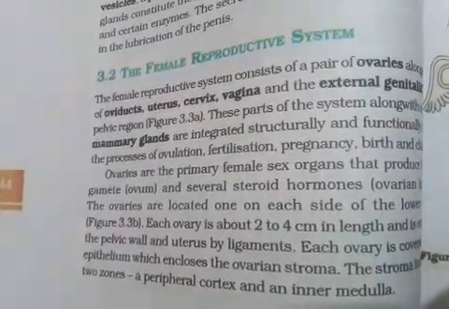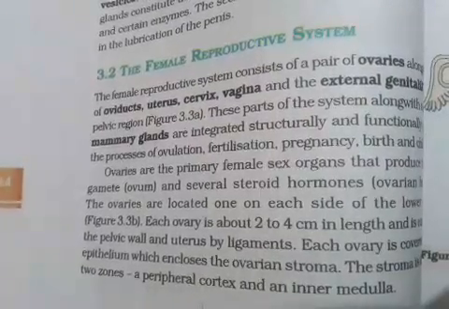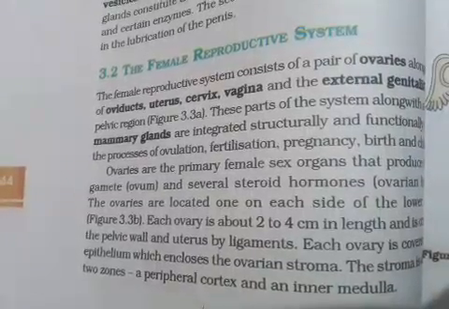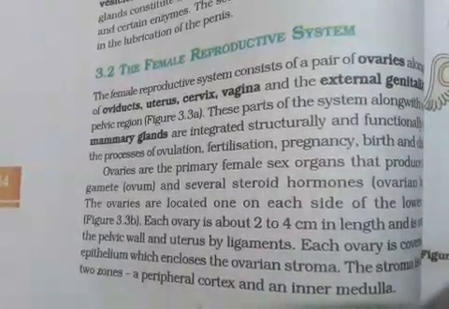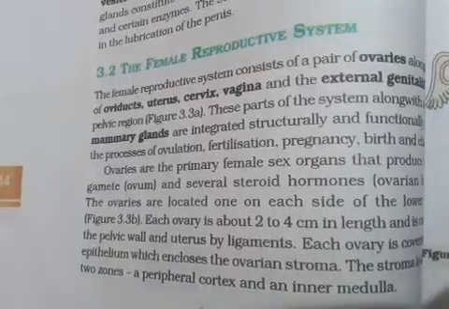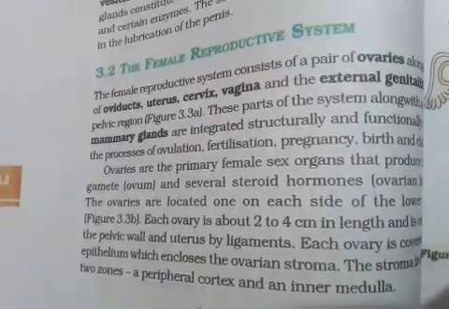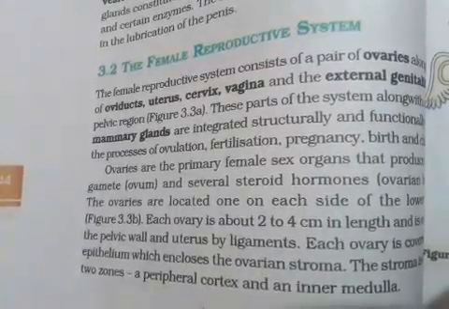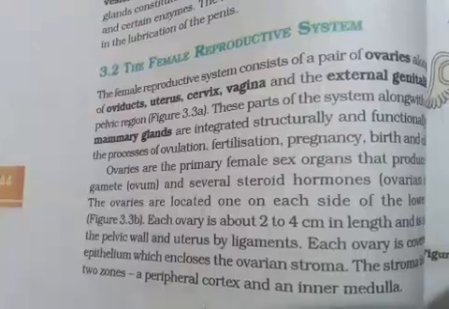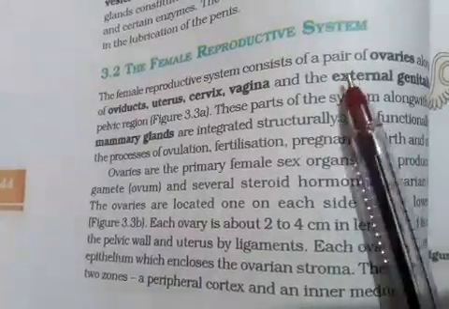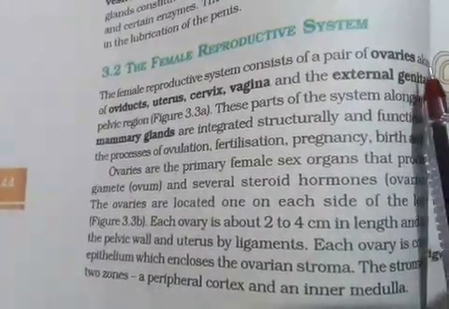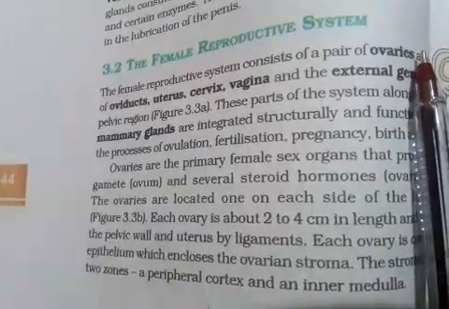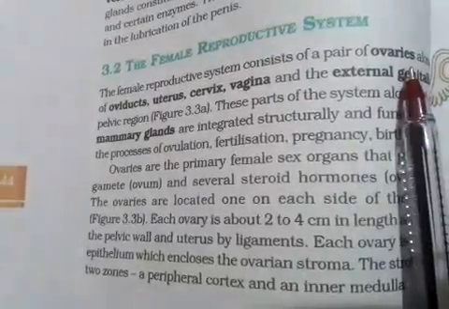As you know what we have done in male reproductive system. The male reproductive system comprises of the primary sex organ, that are the testes, and other accessory ducts and glands, and the external genitalia. Similar kinds of structures are found in the female reproductive system. The primary sex organs are the ovaries. So ovaries are the organs which produce the sex cells, that is gametes or the ova. So they are known as the primary sex organ.